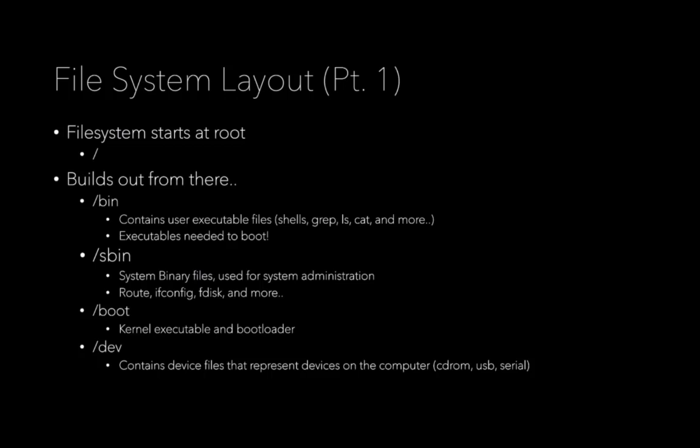The first folder is called bin. Because it is inside the root folder, we call it /bin. Basically /bin contains the user executable files. For example, if I want to run any command like ls, dir, mkdir, all these files are stored in a folder called bin. These are the executable files required by a normal user, not a super user, which is called root in Linux. Any time you write any command, it will execute from the bin directory. I will also show you in the same lecture where I find these commands.